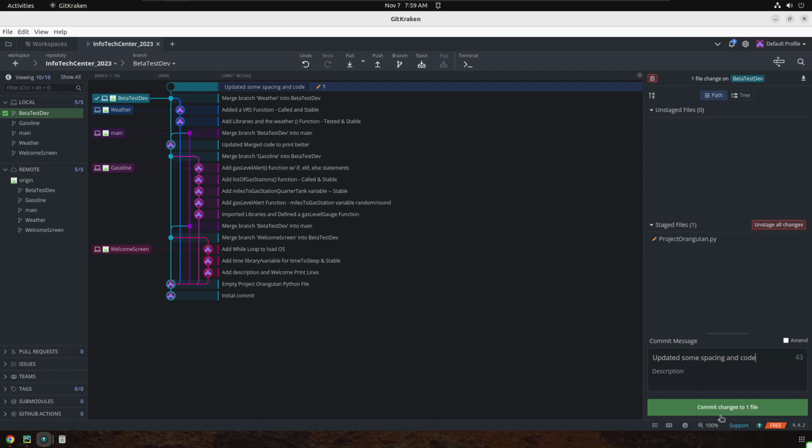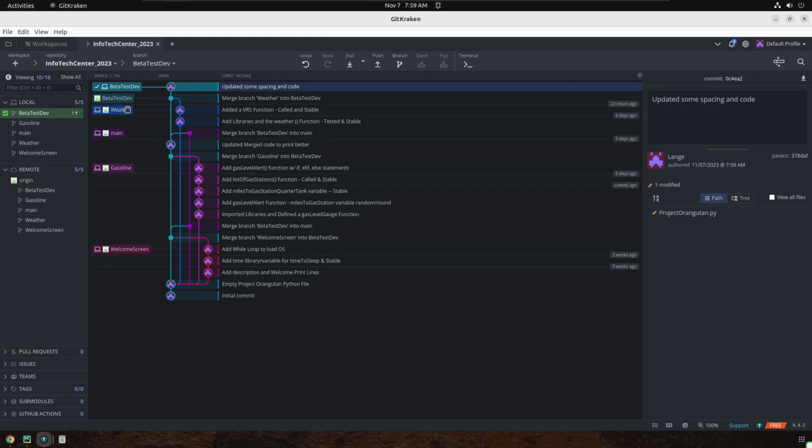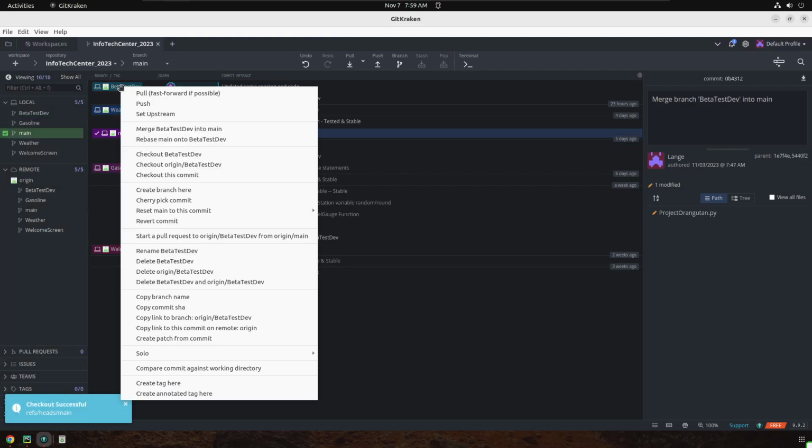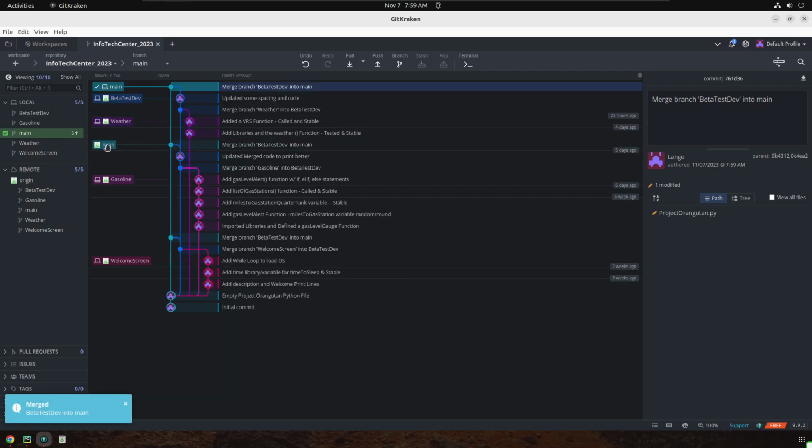Okay, and we'll commit that. And like we said, we want that backup, so we're going to push that up to the internet. So now we are ready to merge that into our main branch. So I'm going to double click out my main, right click on my beta test, merge beta test into main, and then I'm going to push that so that way it is up on the internet now.